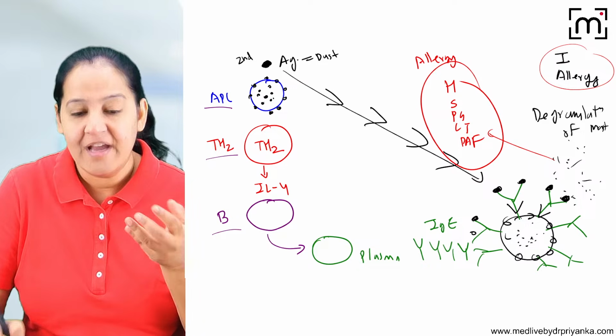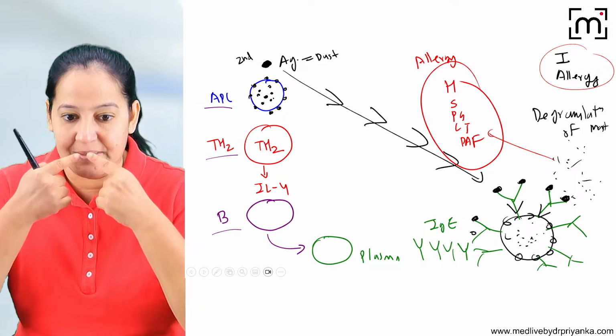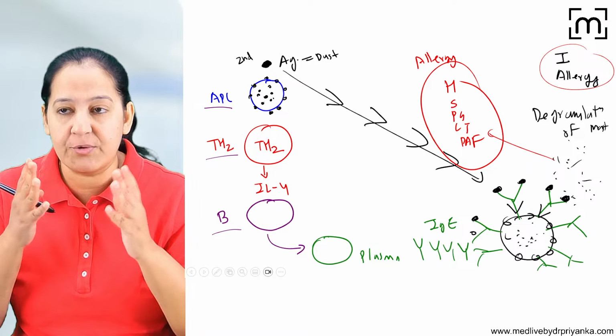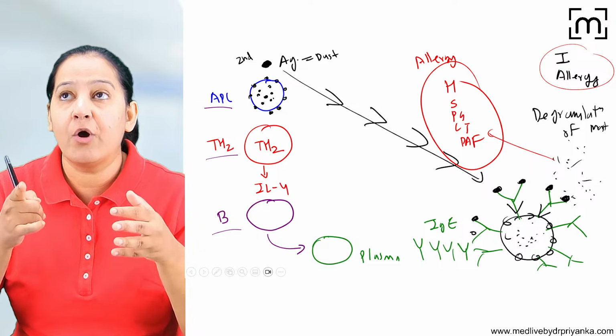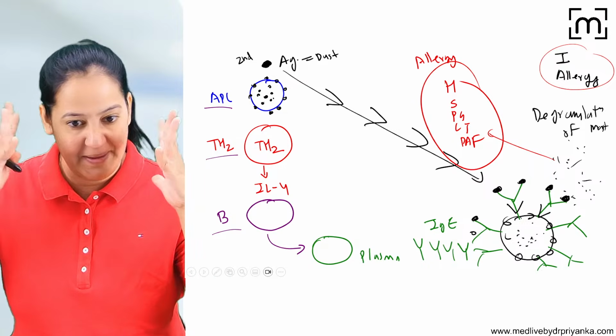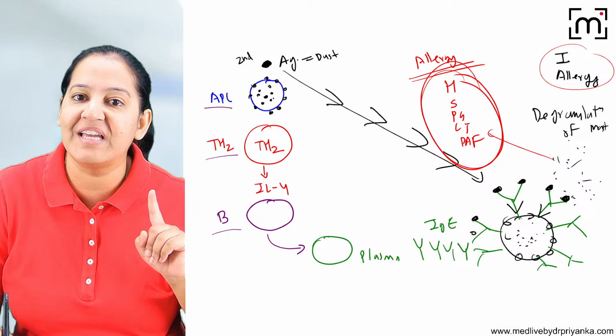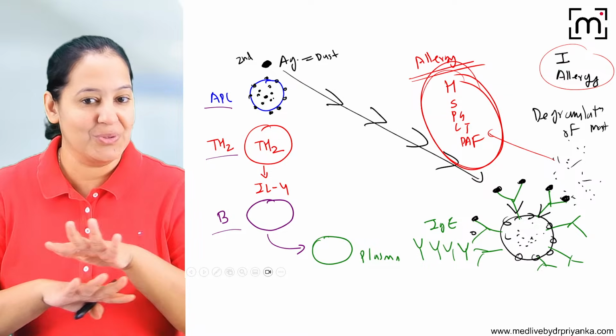What do we have in allergy? We have glandular secretion like lacrimal secretion, nasal secretion. So they increase the glandular secretion. They cause vasodilation, so the face becomes red. They cause increased vascular permeability, so there will be edema everywhere. So all these symptoms of the allergy are due to these granules. So the episode is over.